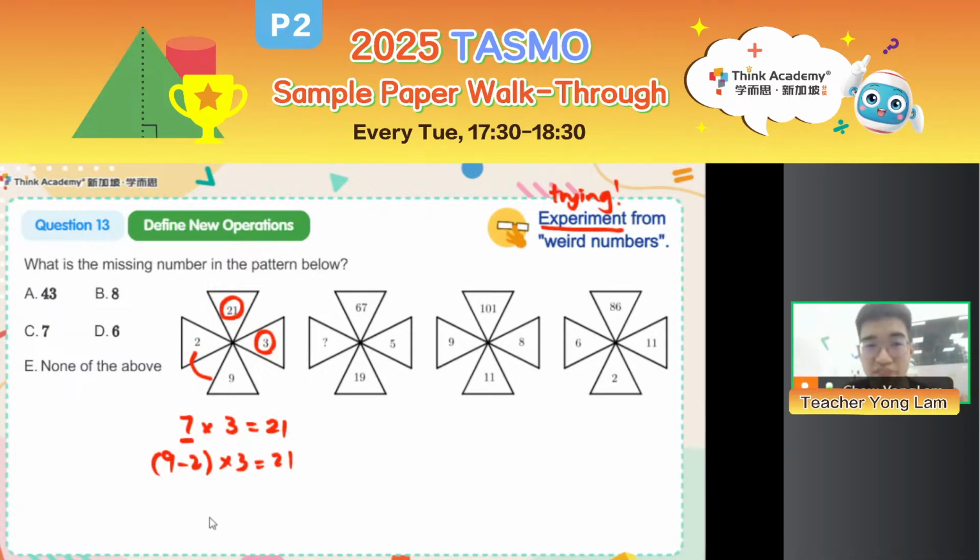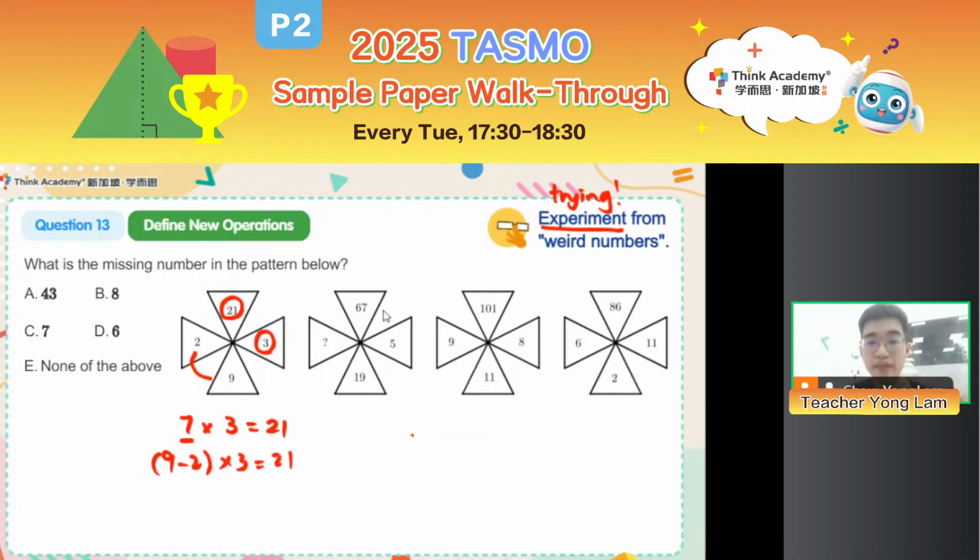Possible, right? It's possible, but can we just use one example and then decide that's the pattern? Cannot. When it comes to this sort of define-new-operations, number pattern problems, we need to make sure the pattern you defined applies to all the other figures as well. So why does it not apply?